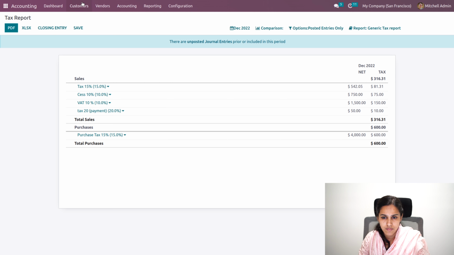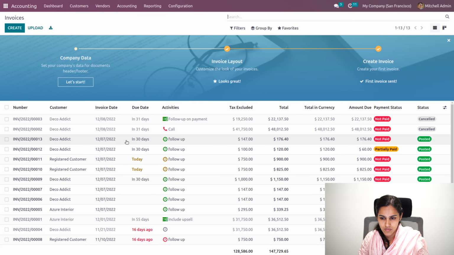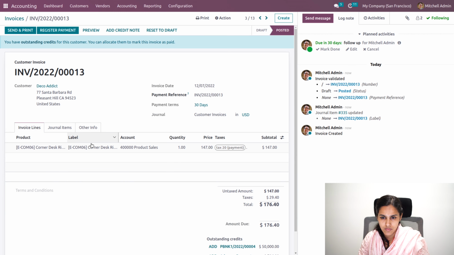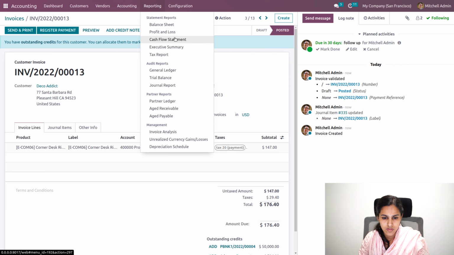So the amount will be affected based on the invoice. Let's go back. It is posted, so let's go back to reset to draft.